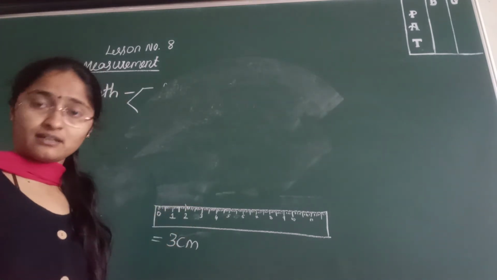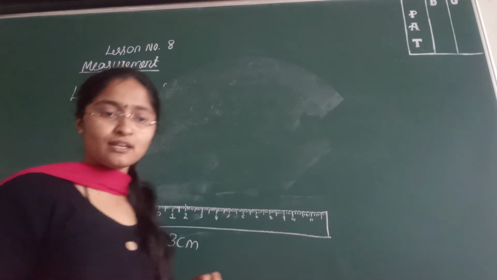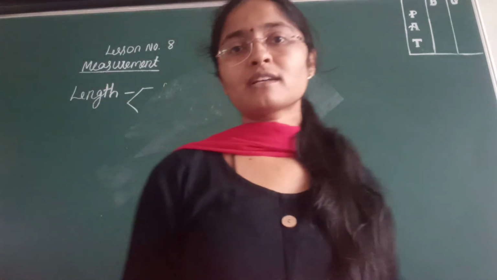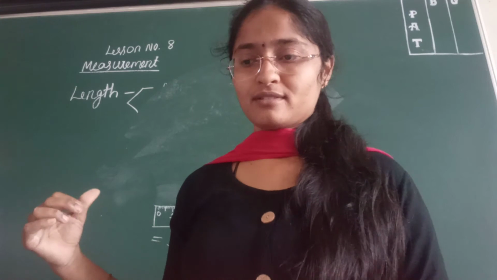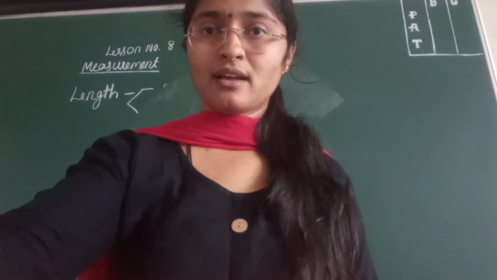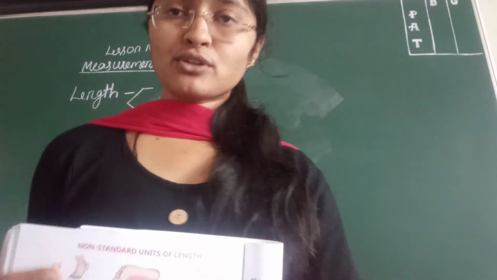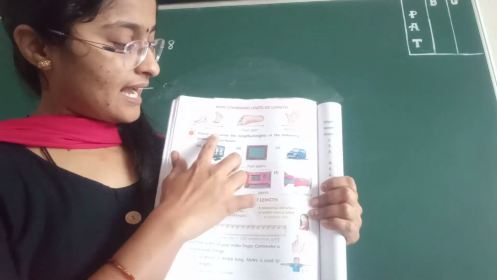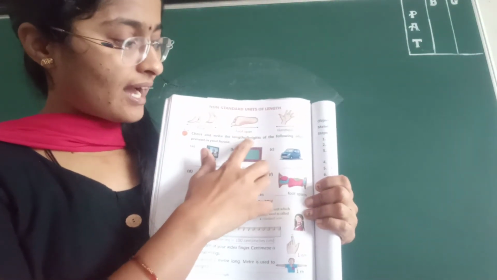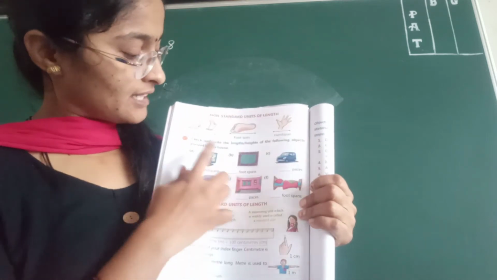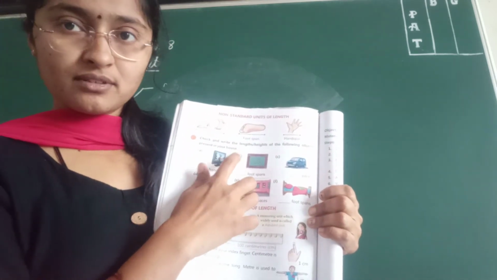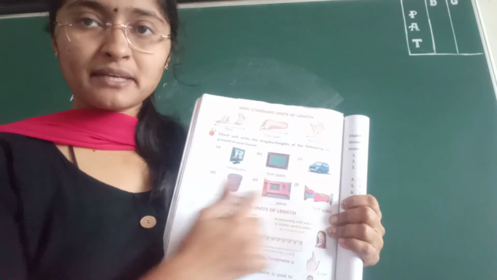Whenever I am thinking to give you one activity of measuring the length of an object, be ready for this. Understood, no? Okay, we'll continue with the next. Now come to your textbook. See here, check and write the length or heights of the following objects present in your house. Okay, in your house all these items are there.